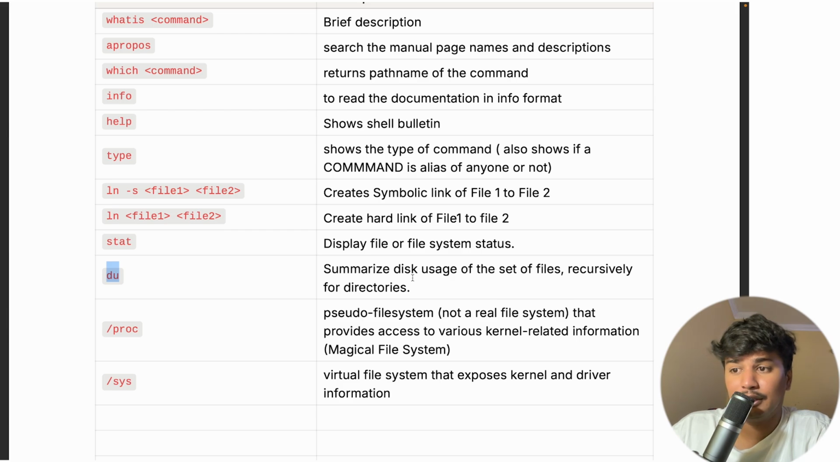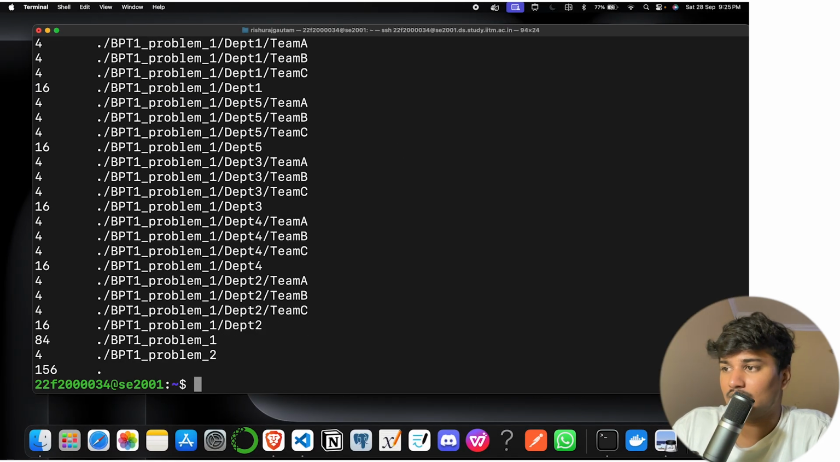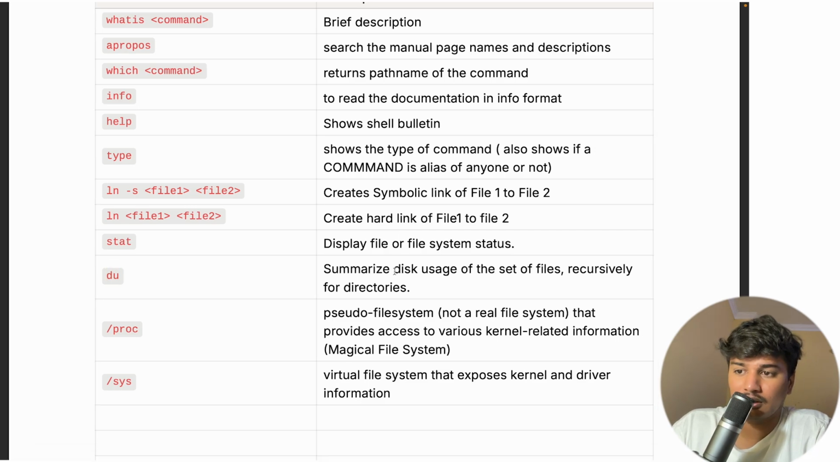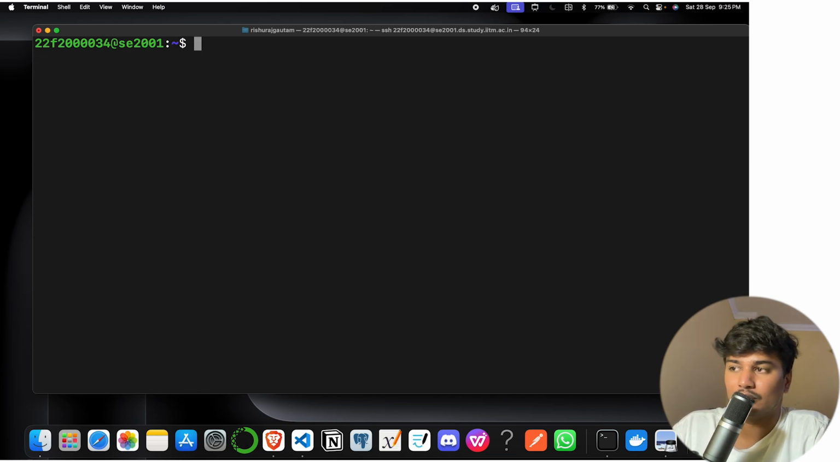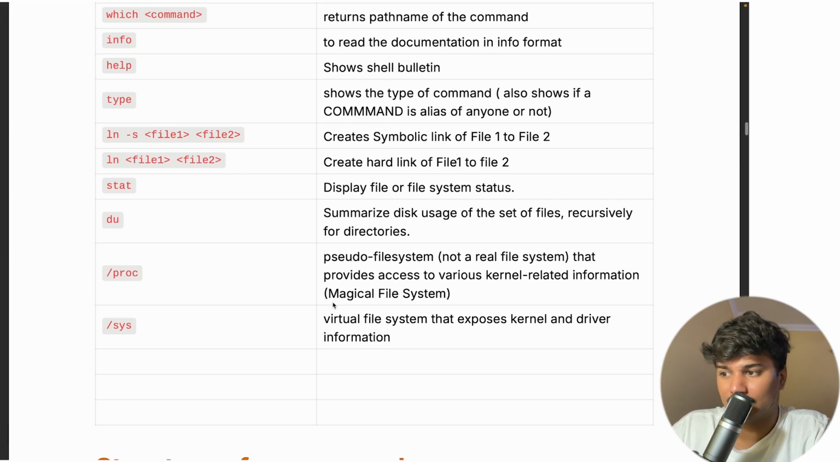Then there is du. du will summarize the disk usage of a set of files, recursively for directories. So du can show you how much disk space the files use. It is showing like 16 KB or something. All these files are empty files, so that's why. So it shows how much disk space is used.